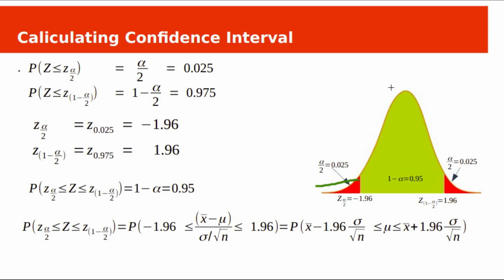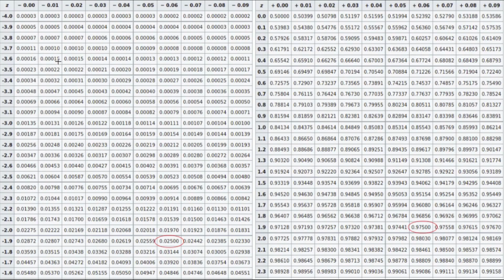We are particularly interested in this yellow region. The probability of observing a value in this region is 0.95. We want this region's lower bound and upper bound. How can we find them? We can refer to Z tables. The entries in this Z table are the area under the standard normal curve from minus infinity up to this Z value. These Z tables contain probability values.